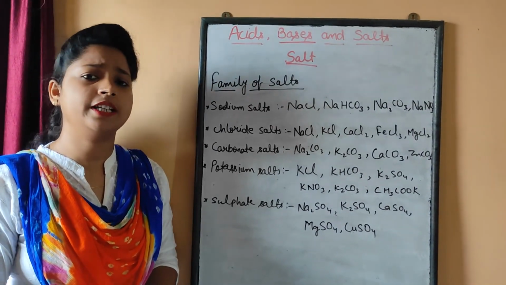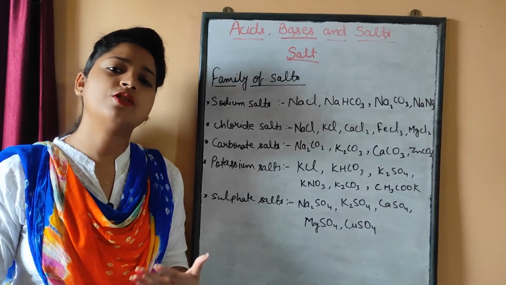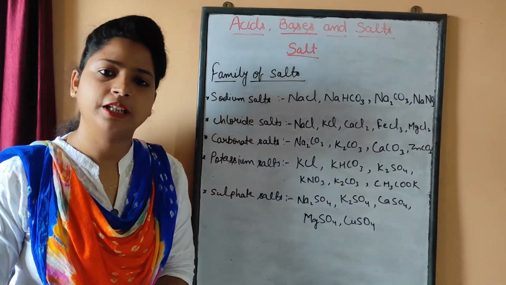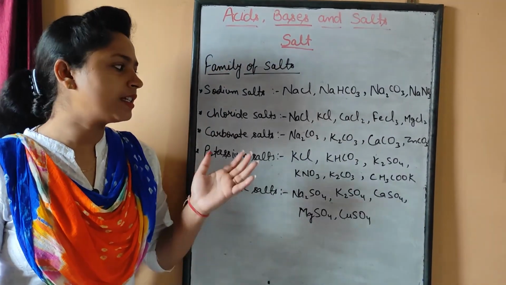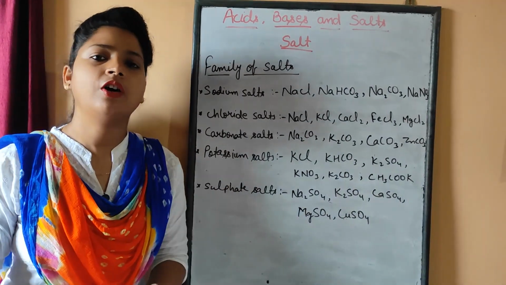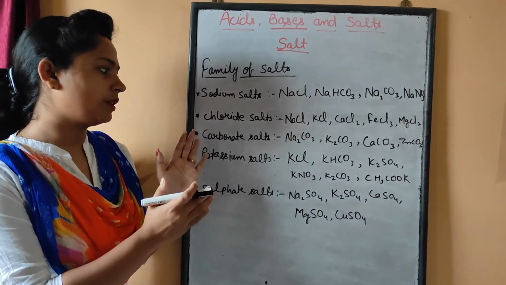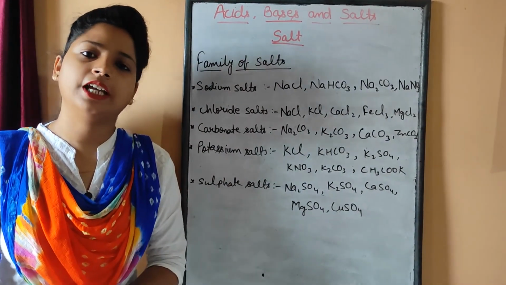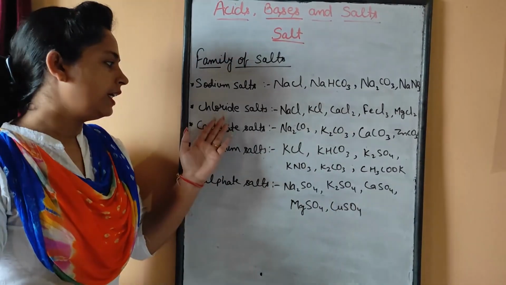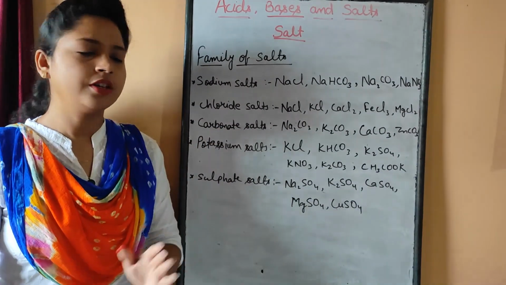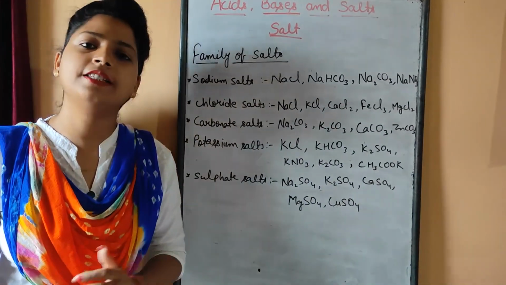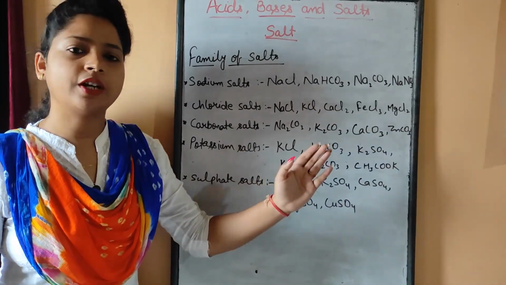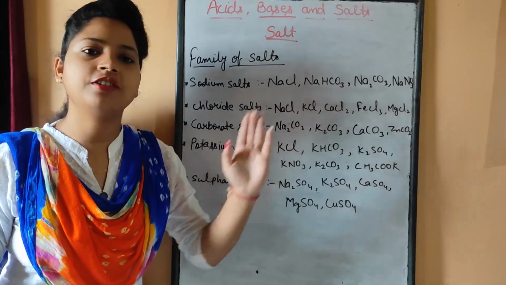If the common ion is a cation, then on the basis of that cation we name that family. And if the common thing is an anion, then we put those salts in a common category in the name of the anion. For example, here we have chloride salts: sodium chloride, potassium chloride, calcium chloride, iron chloride, magnesium chloride.